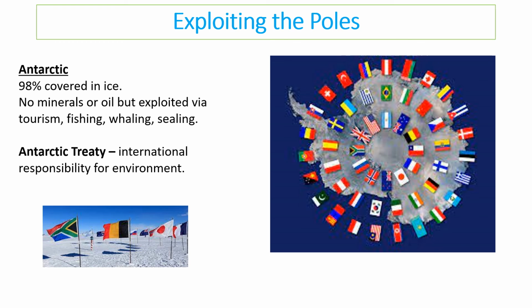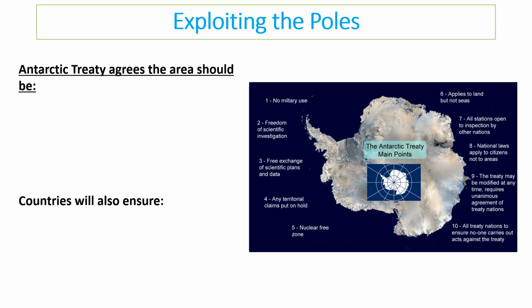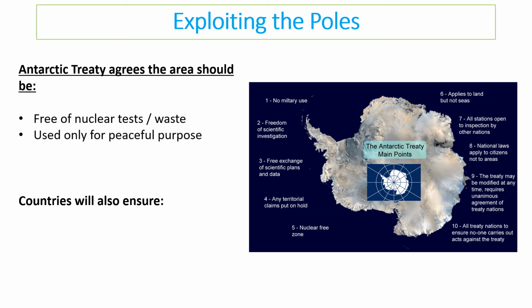And what has happened to protect the Antarctic is the Antarctic Treaty has been signed, which is an international responsibility for the environment. So no one country owns it, it is shared. And the Antarctic Treaty has been agreed to make sure that the Antarctic is free of nuclear tests or nuclear waste. It should only be used for peaceful processes, so it shouldn't be used as a military base, for example.